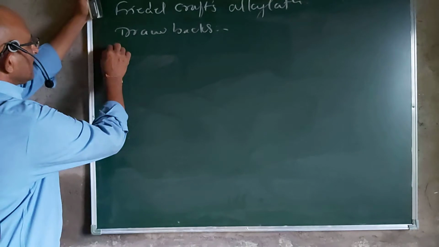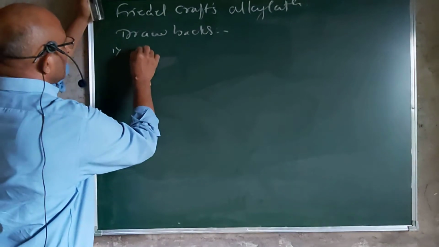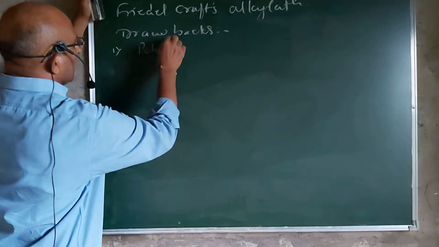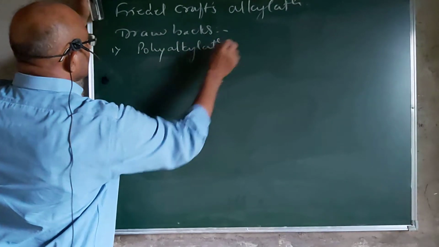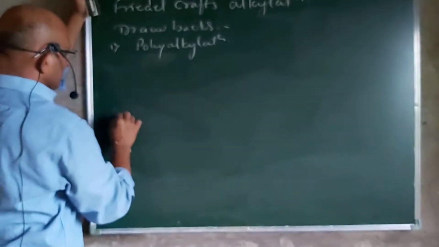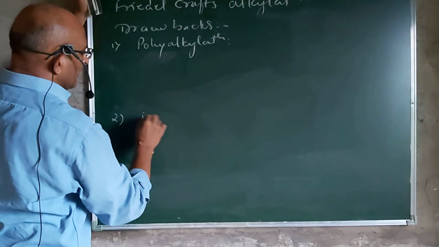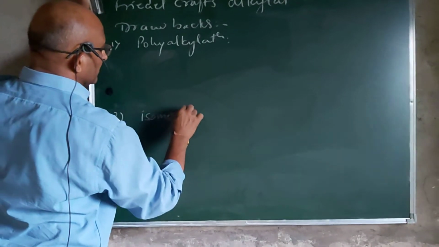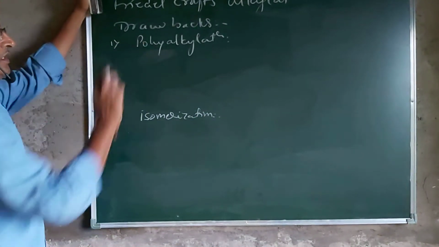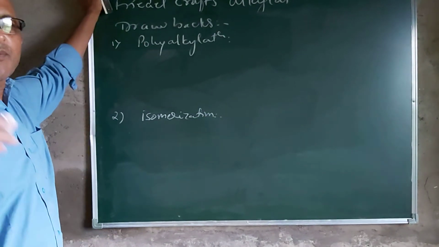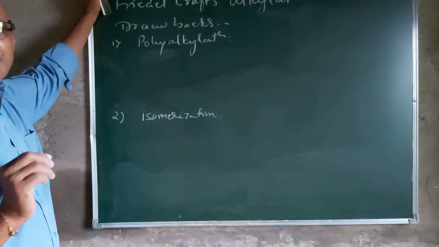First, the alkylation reaction leads into polyalkylation. And the second is, it also leads into isomerization of the product. Means, in any reaction we expect a monosubstituted alkyl benzene as a product.